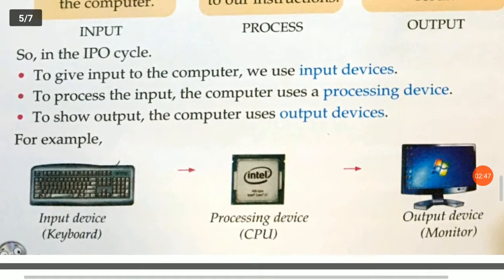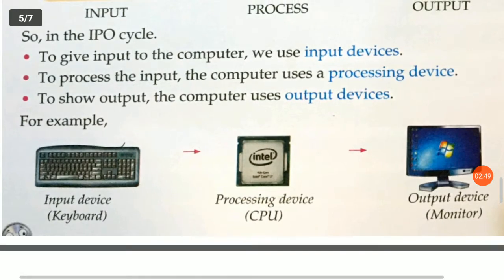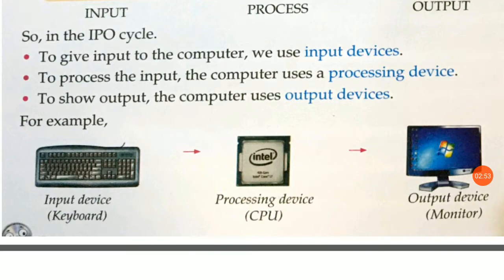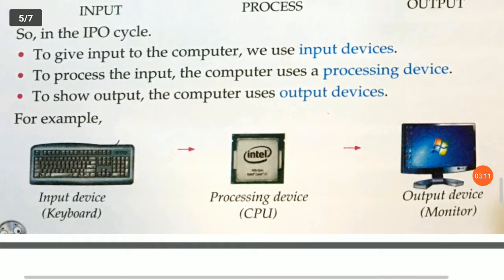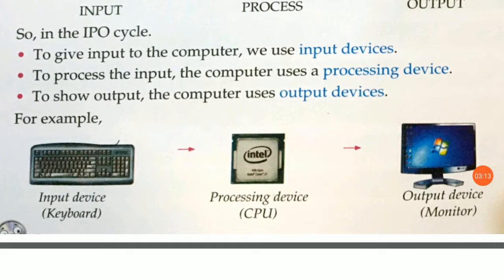So in the IPO cycle, to give input to the computer, we use input devices. To process the input, the computer uses a processing device. And in last, to show output, the computer uses output devices. You can understand this concept by this example. See, input devices.